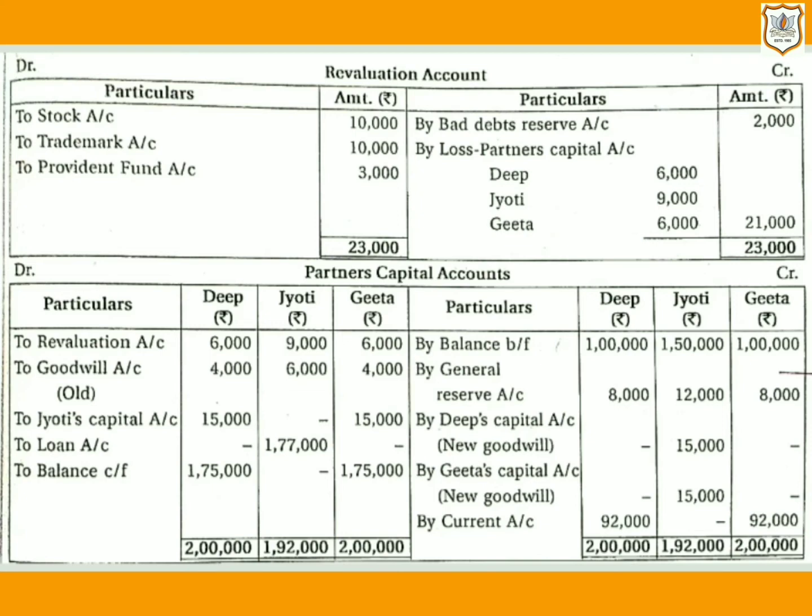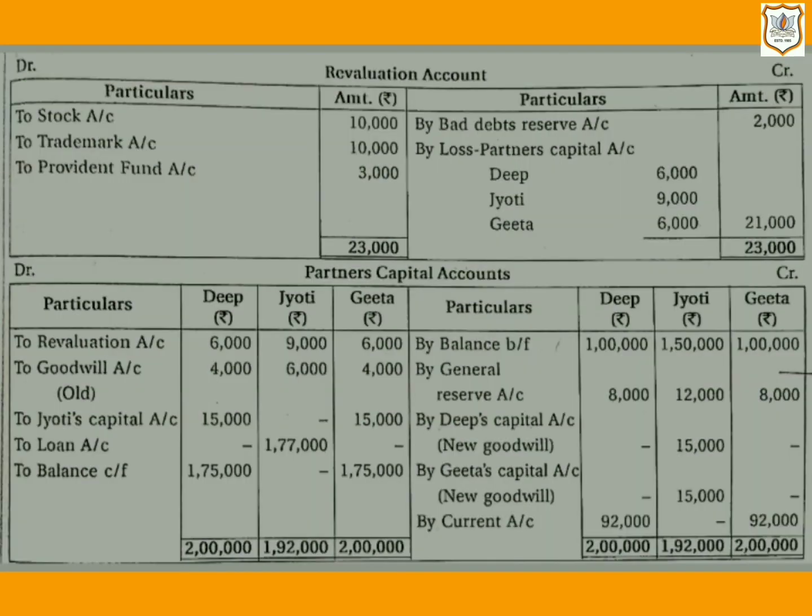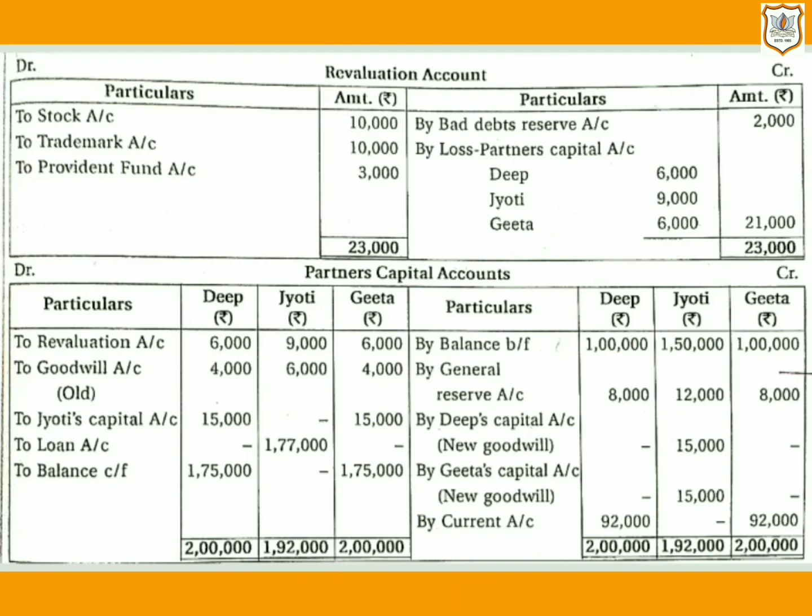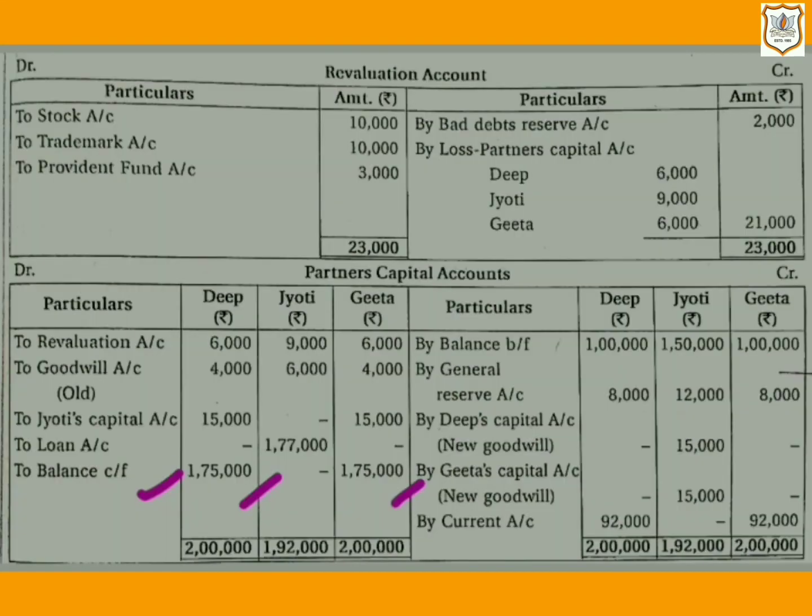So according to the new profit and loss sharing ratio, that is 1:1, 3,50,000 will be distributed as 1,75,000 to Deepa and 1,75,000 will be the capital of Geeta. So here we will write to balance carried forward, that is closing capital. 1,75,000 is Deepa's closing capital and 1,75,000 is Geeta's closing capital.